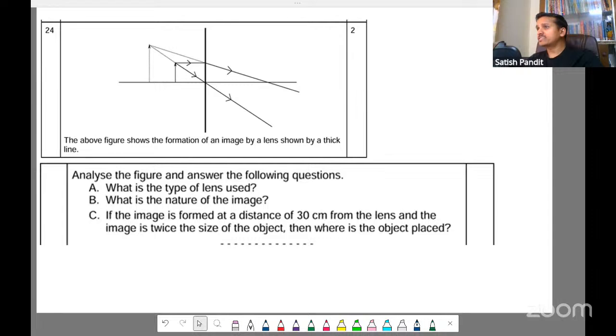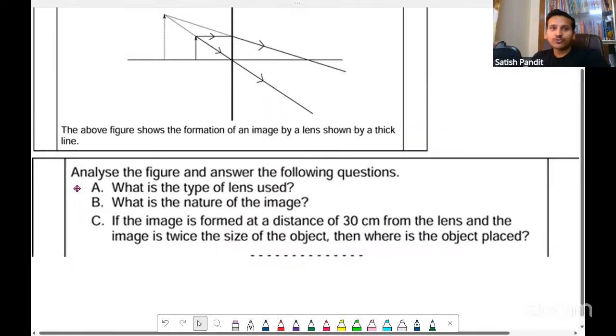Okay, let's discuss this. It's very easy. It says the above figure shows the formation of an image by a lens shown by thick lines. So you can see the lens is actually shown by thick lines. See this one.